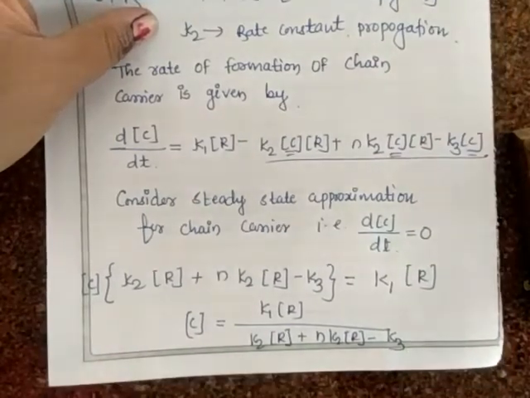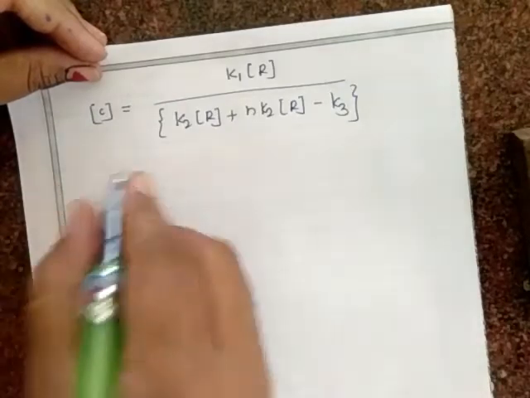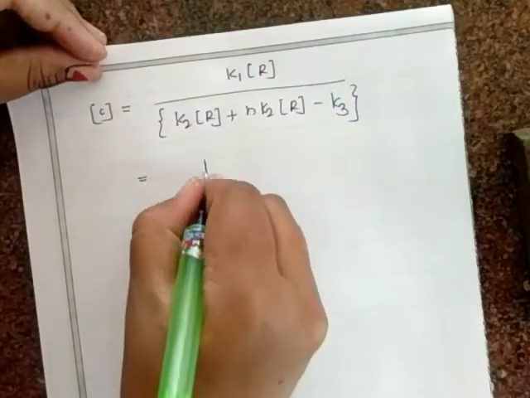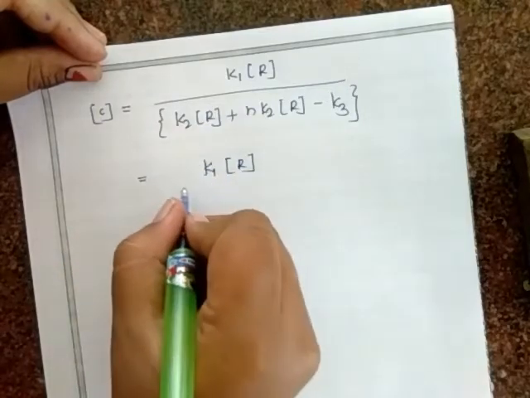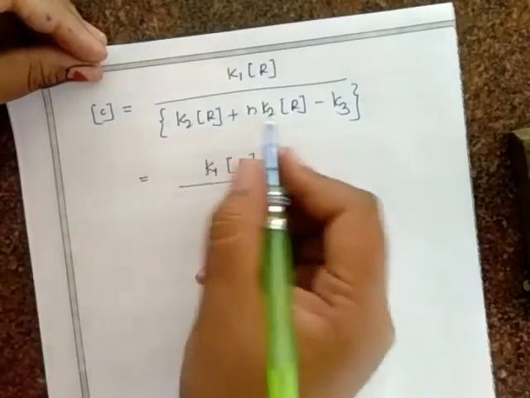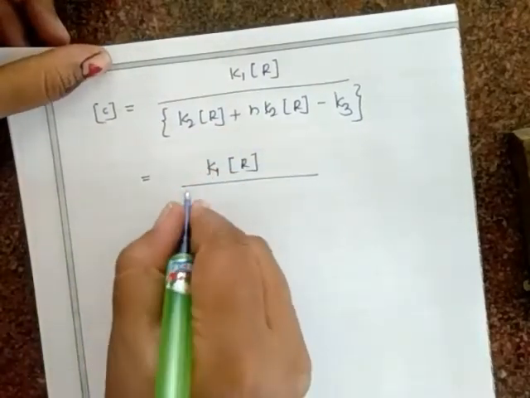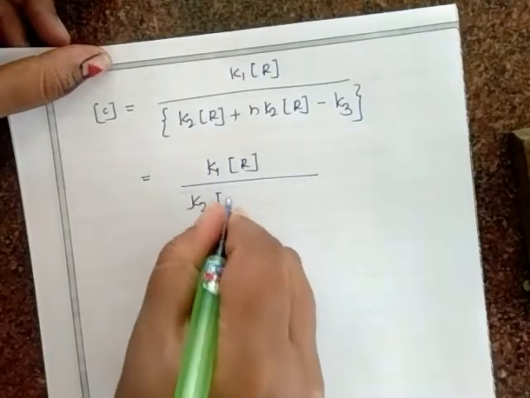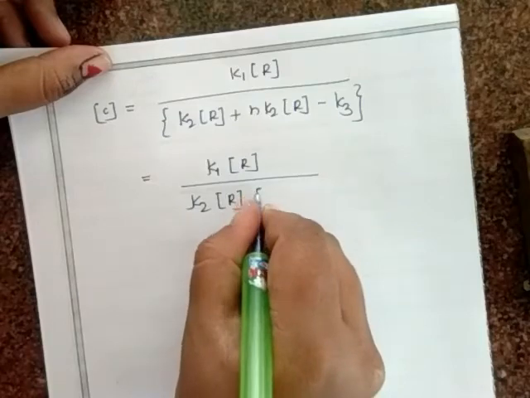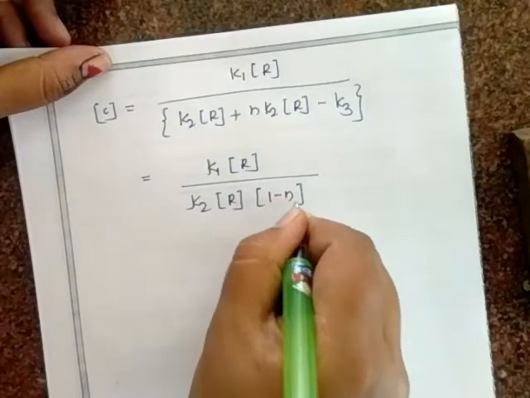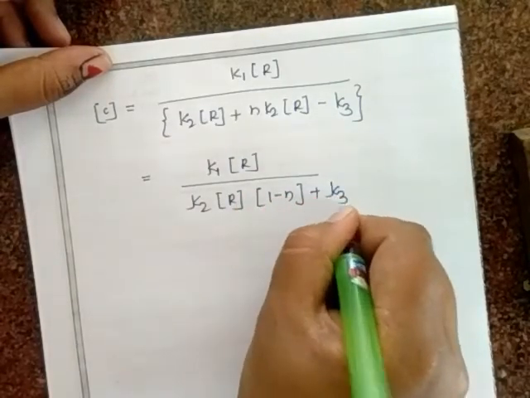Now the next term is equal to K1 into concentration of R divided by, here R again is common, K2 into concentration of R times 1 minus N, plus K3.